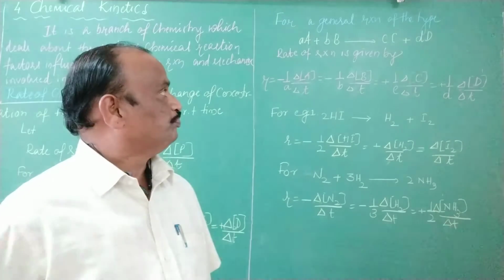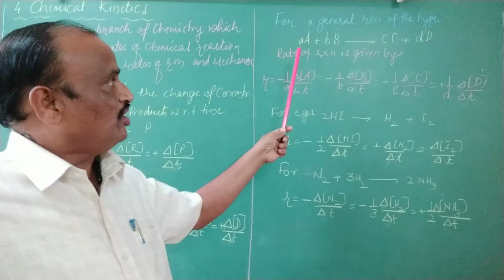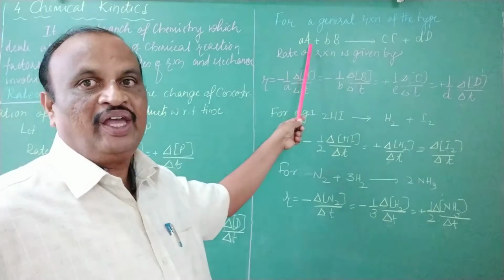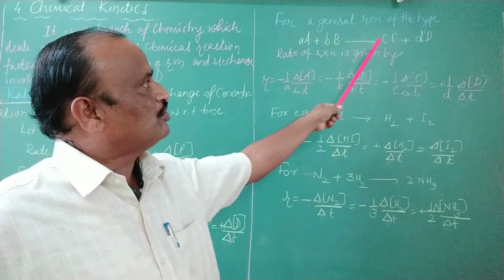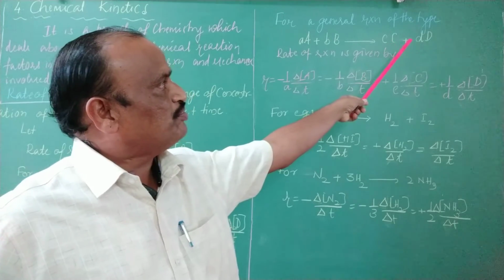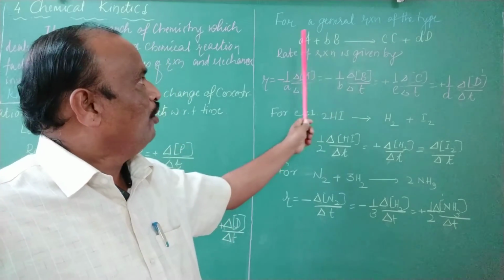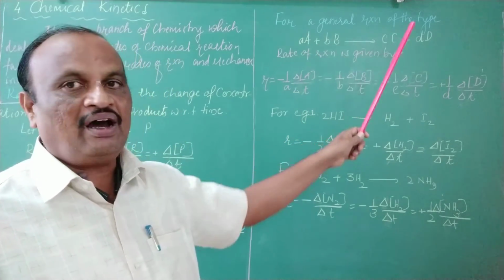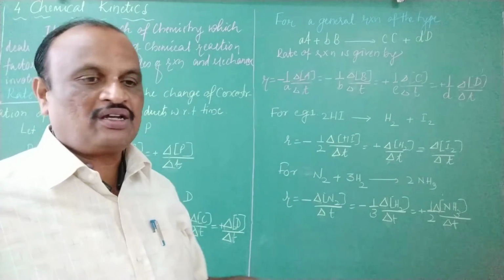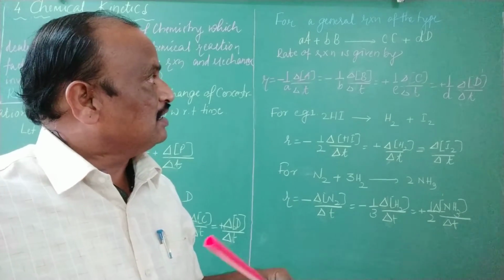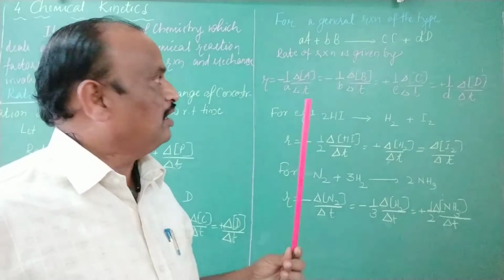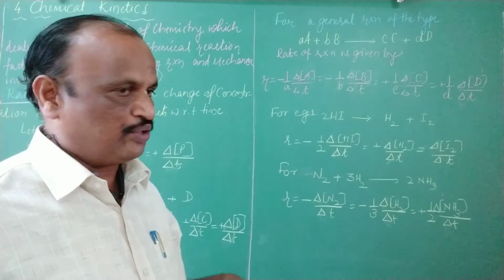Let's consider a chemical reaction of the type: a moles of A reacts with b moles of B to give the products c moles of C and d moles of D, where small a, b, c, d are the coefficients of the reactants and products A, B, C and D respectively.